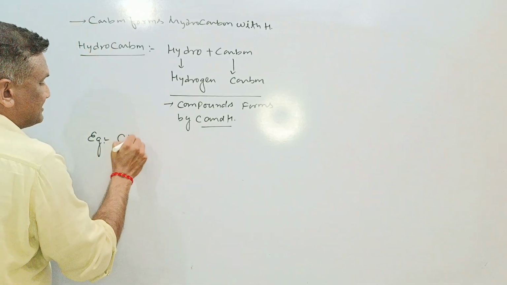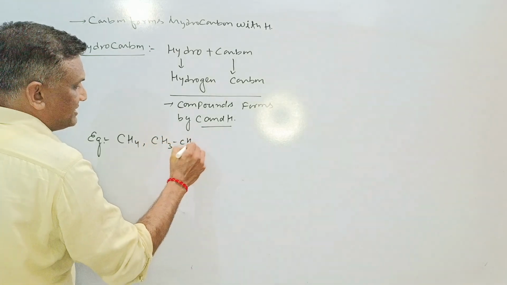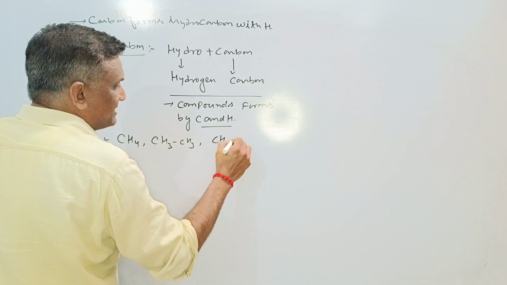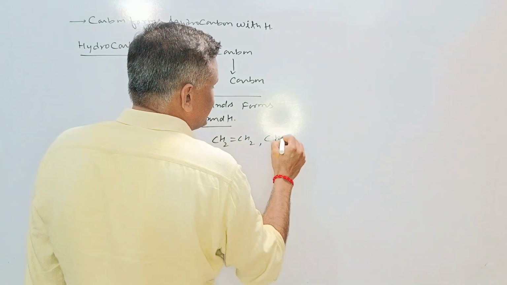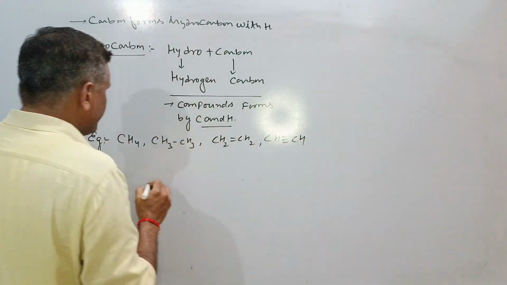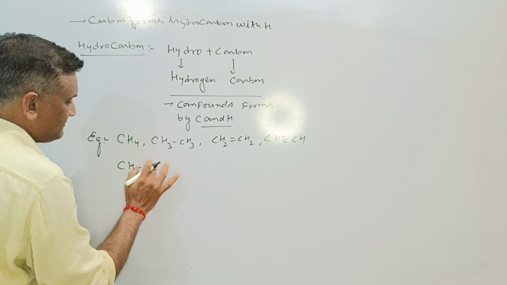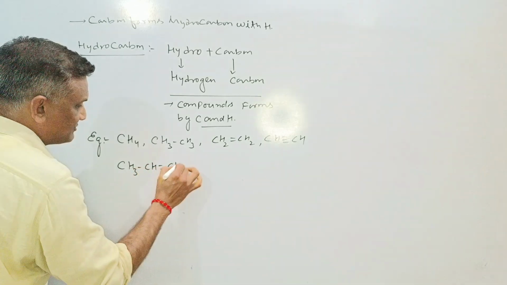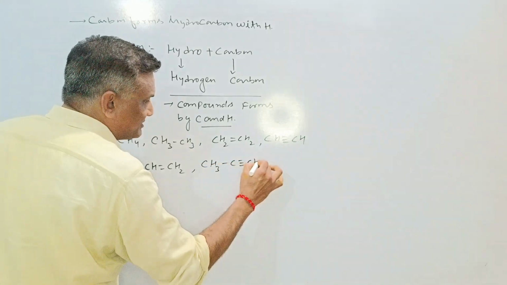This is the simplest hydrocarbon, CH4. This is CH3CH3. This is CH2=CH2. This is CH≡CH. This is CH3CH=CH2. This is CH3C≡CH.